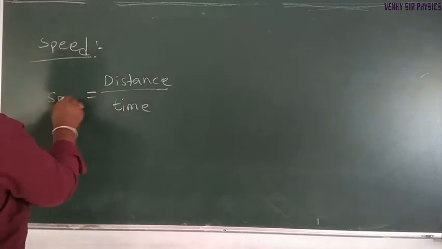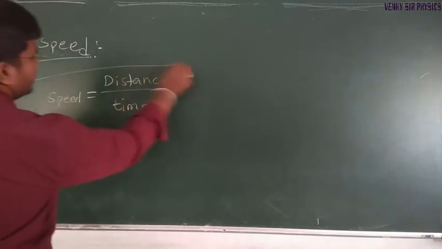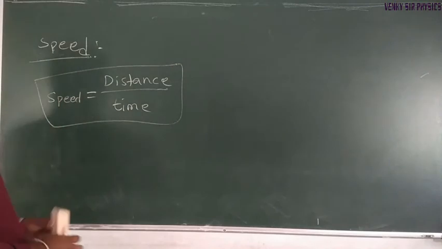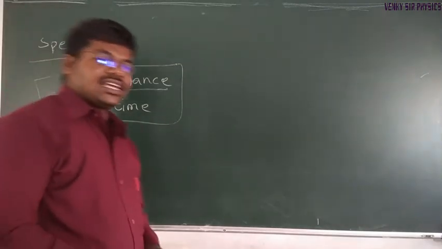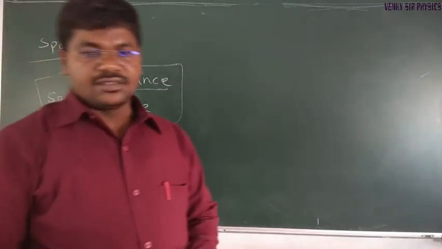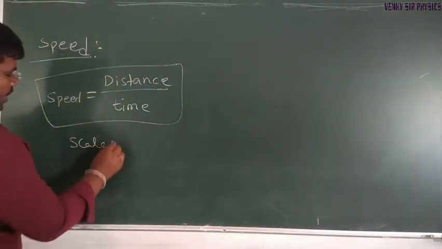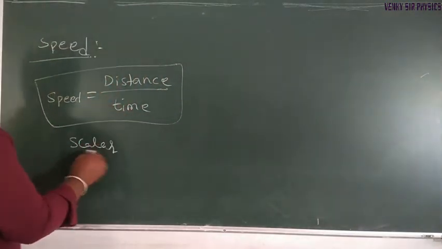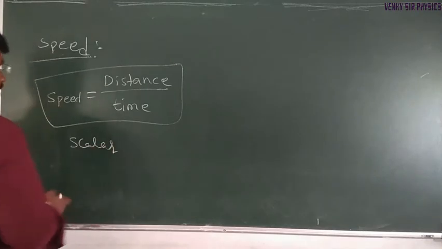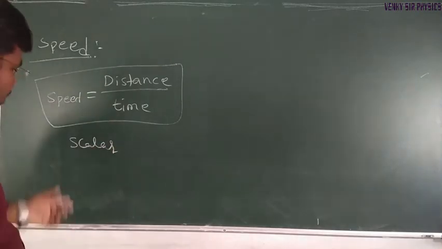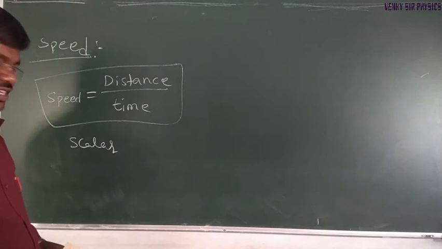Speed is equal to distance by time. The ratio of the distance to the time taken is called speed. It is a scalar quantity. A scalar quantity is a physical quantity having only magnitude.